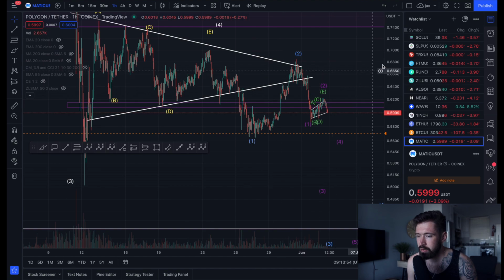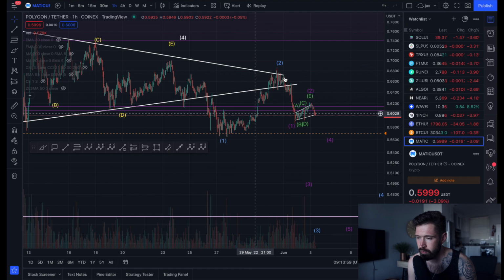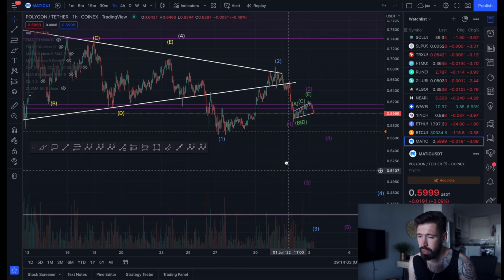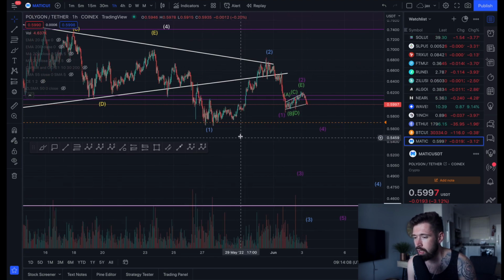So we're here on the 1 hour time frame. This could possibly be the top of our wave 4, and we put in a wave 1, we put in a corrective wave 2, and we may be looking to come down for that wave 3. Now, to confirm that we're coming down for that wave 3, we have to break this low of wave 1.